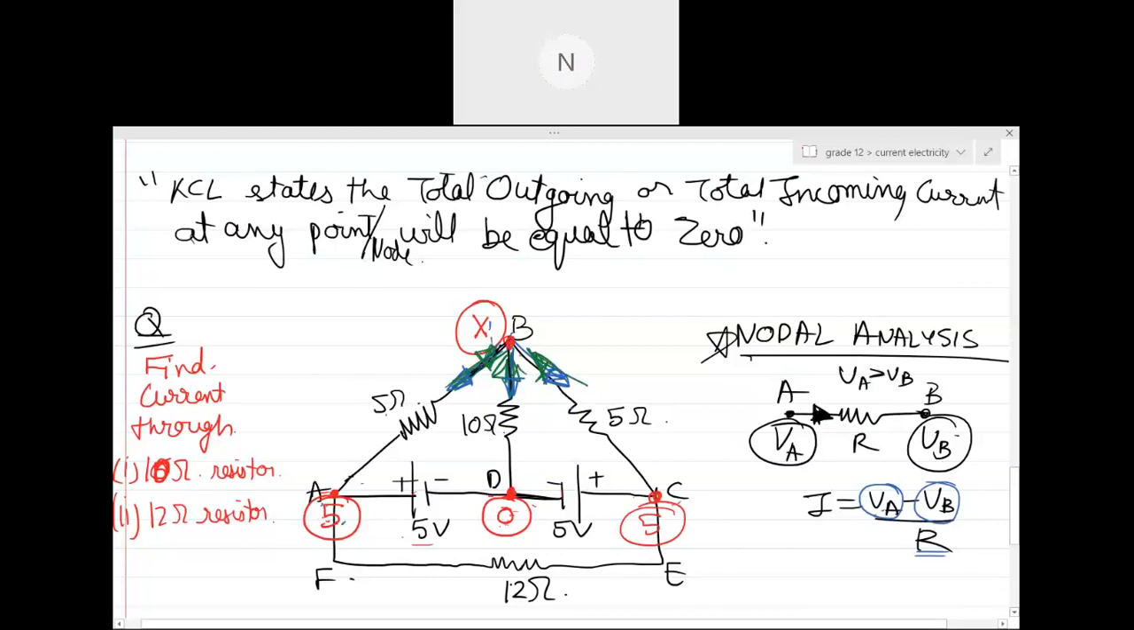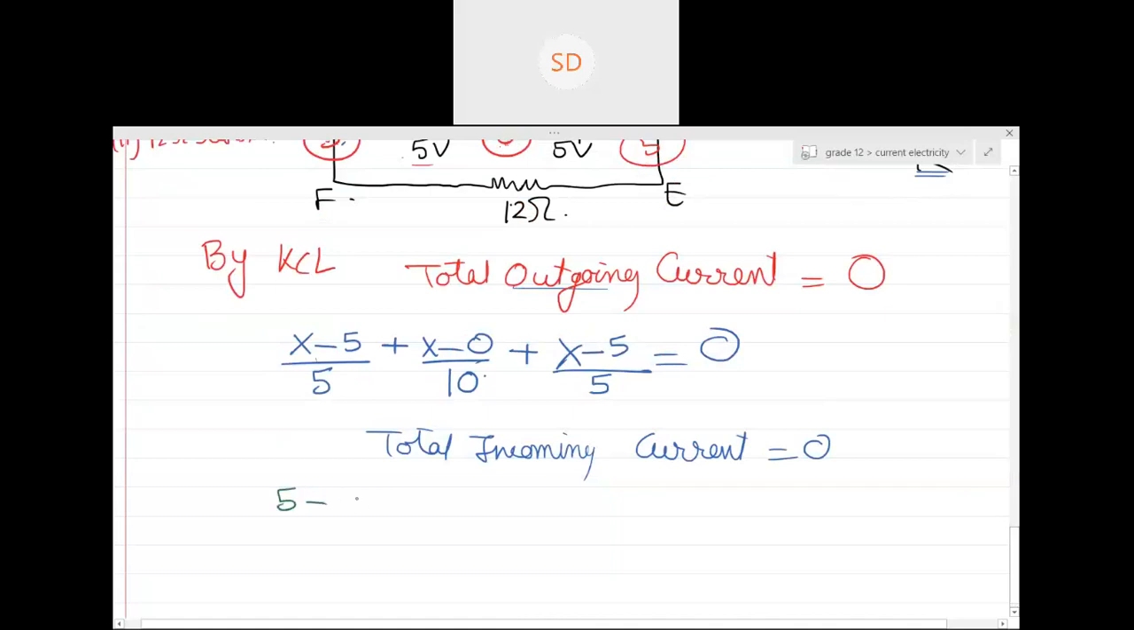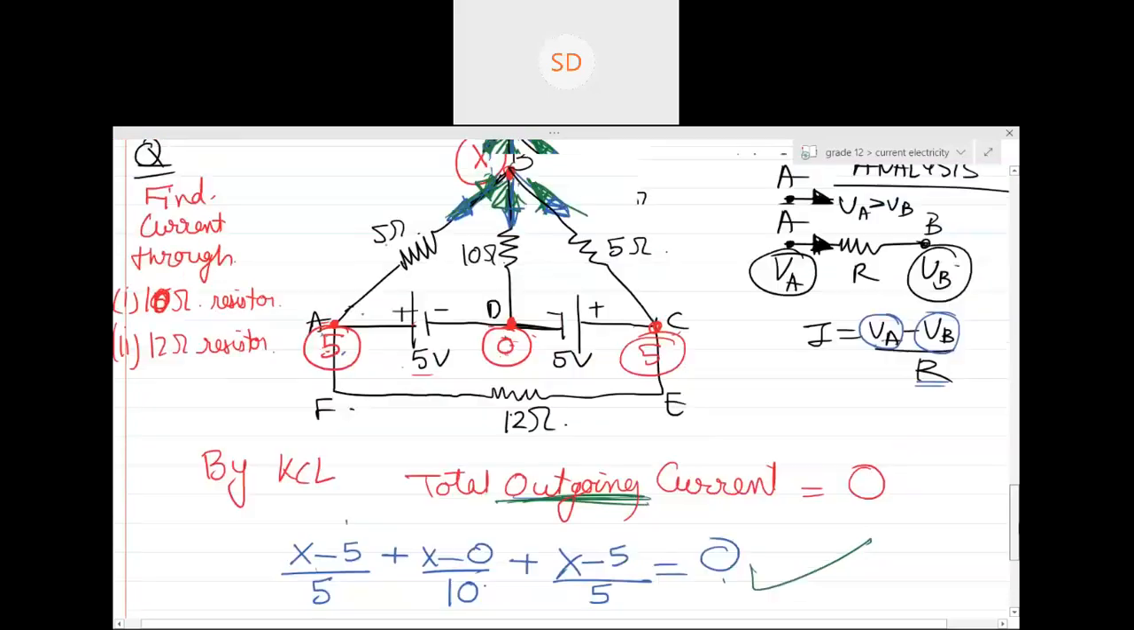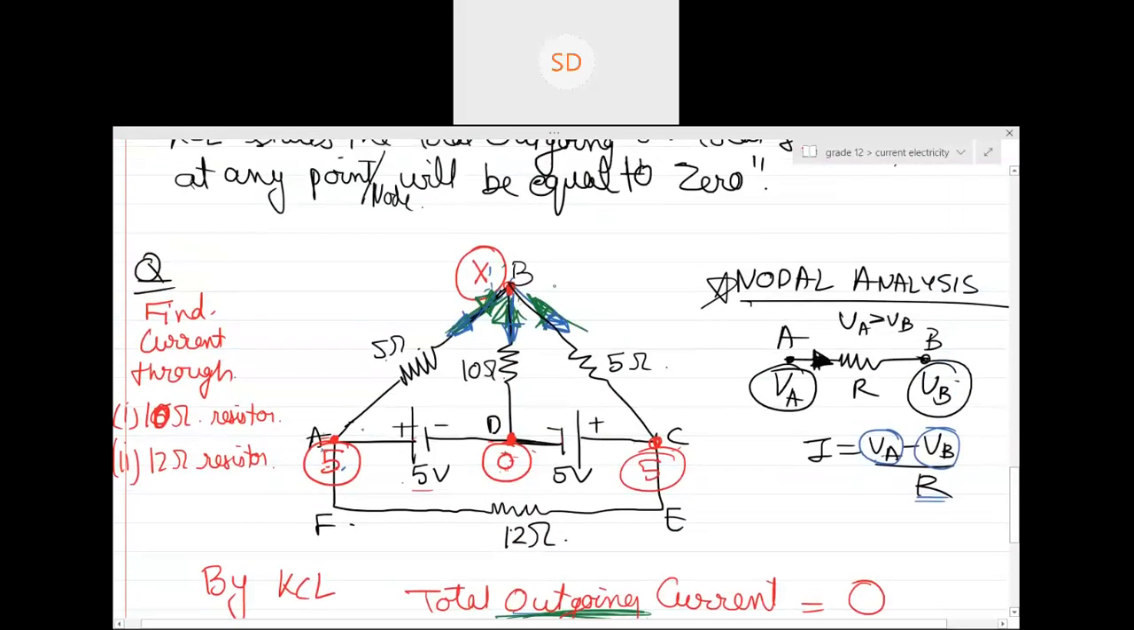So basically now 5 minus X, 0 minus X, and 5 minus X again. So here it would have just become 5 minus X divided by 5, plus 0 minus X divided by 10, plus 5 minus X divided by 5, equals 0. Can you see this and this is the same equation only? But generally I don't prefer this. Why? Because seeing the outgoing current is easier as compared to seeing the incoming current. Current can come from various directions, but from point B, if it has to go outside, the directions are easy to determine. So I generally prefer total outgoing current is 0.